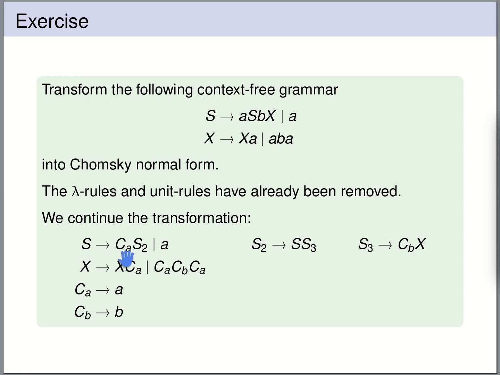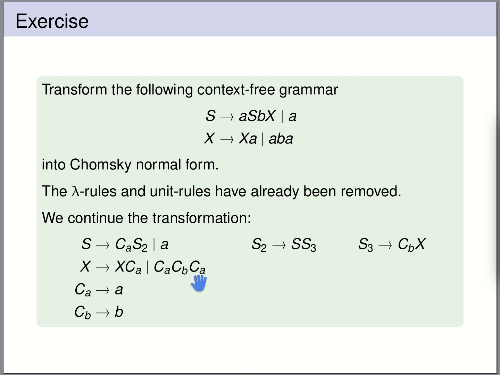So now S rewrites to CA S2. So we produce the CA. From the S2 we get S and then S3, and the S3 produces the CBX. If we take this together, so if we assume that we apply this rule followed by the rule for S2 followed by the rule for S3, what do we get? Then we get S rewrites to CA S CBX. And that's exactly our original rule that we've split.